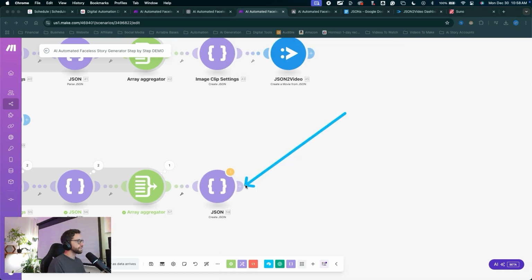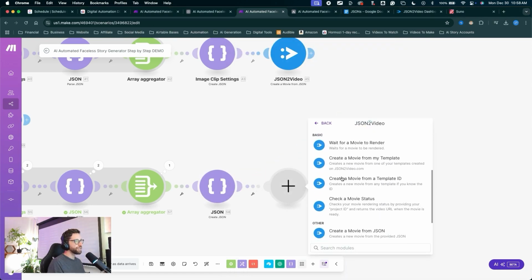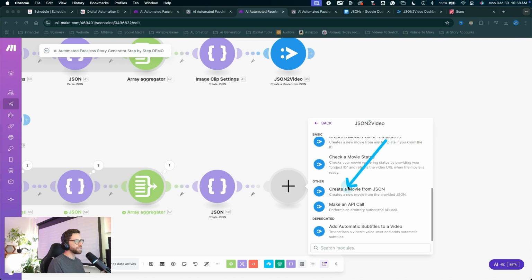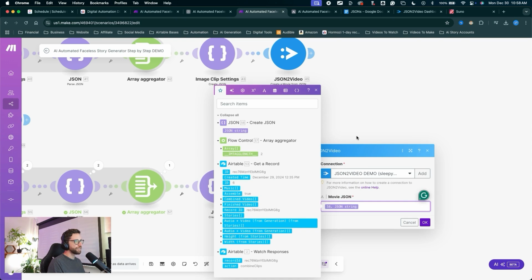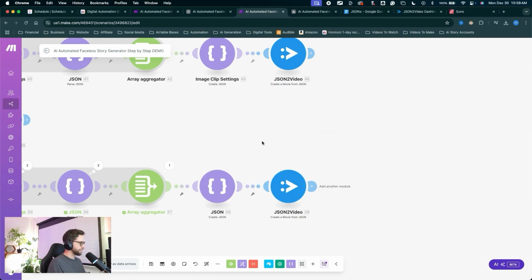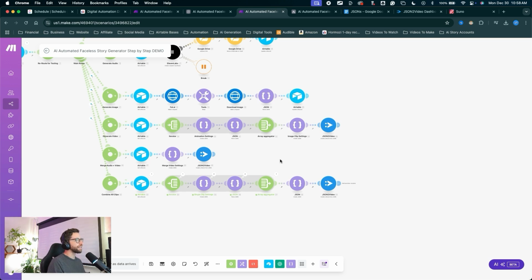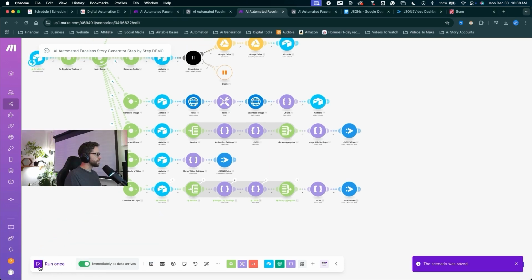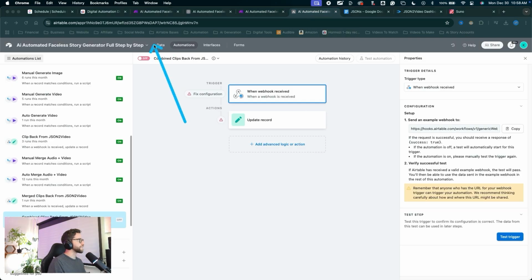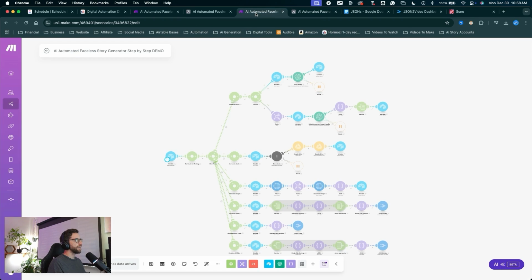Then click OK. Click the plus to create a new module. This will be JSON to video. Scroll down to create a movie from JSON, and we'll add in the JSON string from the last module. Click OK. Now let's push some data down this, create that video, and trigger that last webhook in Airtable to get this one finalized. I'll click save, click run once, come into Airtable, come into the data, uncheck assemble, and recheck it. Jump into Make, watch it run through.